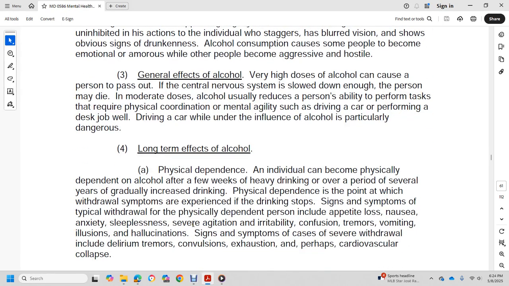Long-term effects of alcohol: physical dependency. An individual can become physically dependent on alcohol after a few weeks of heavy drinking, or over a period of several years, with gradually increased drinking. With physical dependency, the person experiences withdrawal symptoms if the drinking stops.